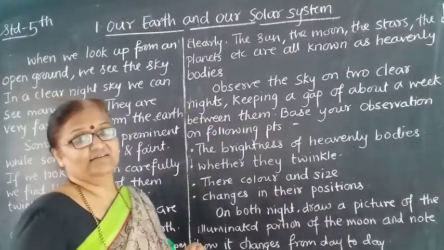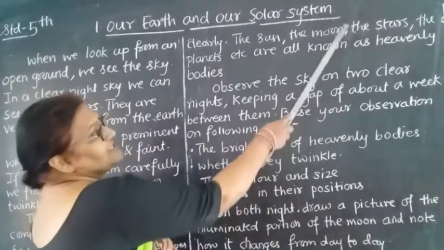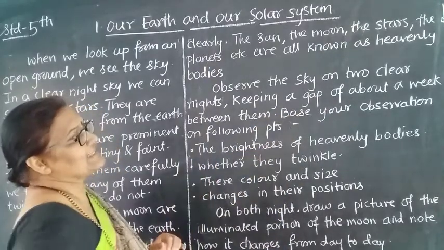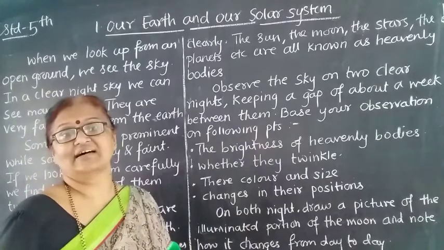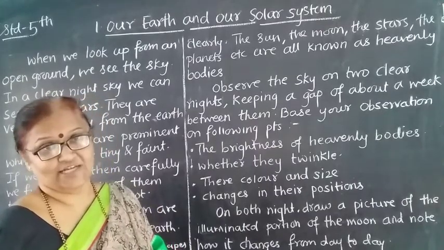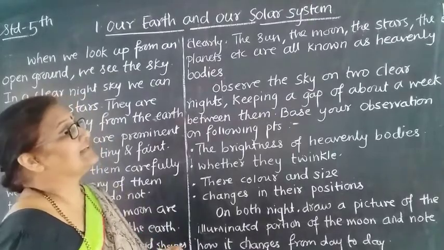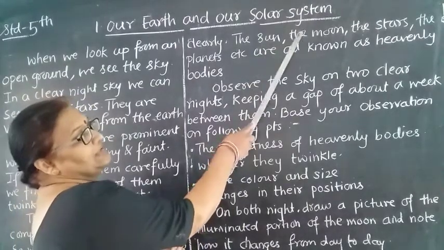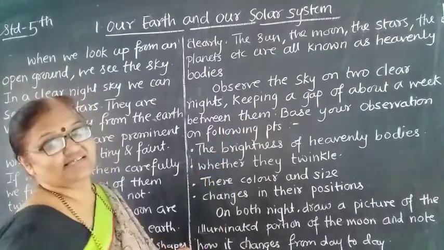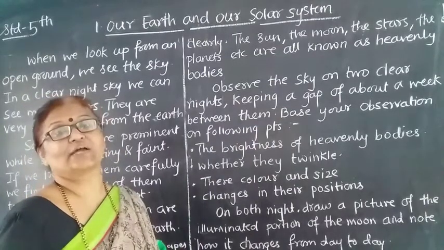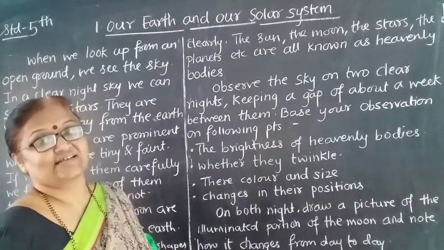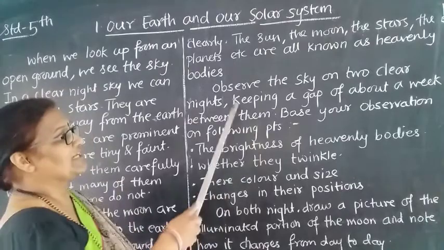The sun, the moon, the stars, the planets are all known as the heavenly bodies. So what are heavenly bodies? The heavenly bodies are nothing but the sun, the moon, the stars and the planets. These together are known as the heavenly bodies.